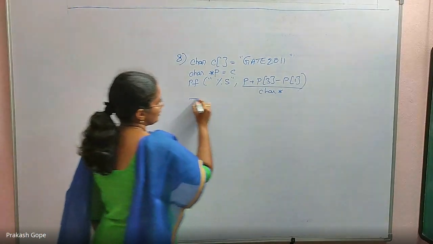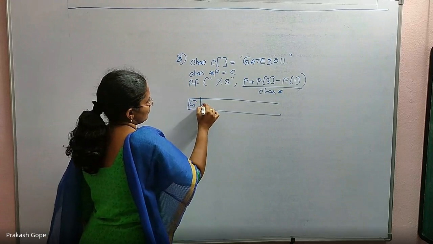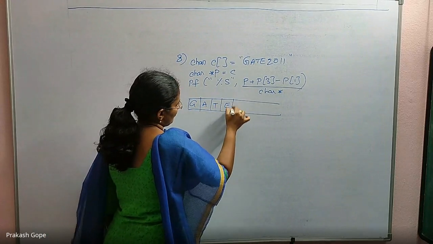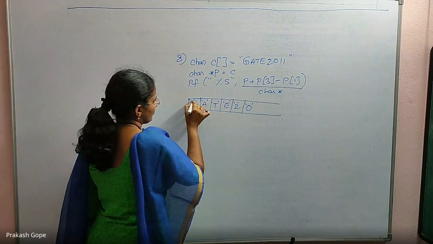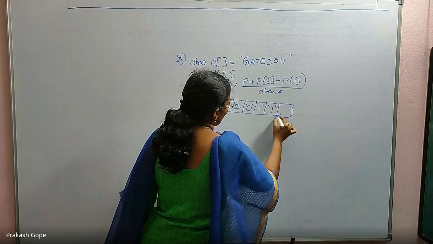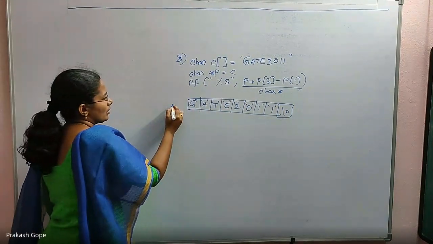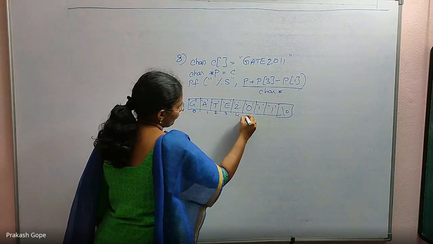Okay, let us see how c is. Char c. Each one is a character, no doubt. 2011, finally null character. This is array c, this is c of 0, c of 1, 2, 3, 4, 5, 6, 7, 8.